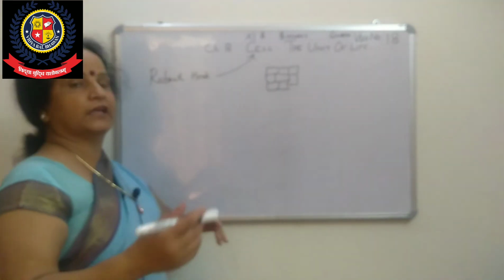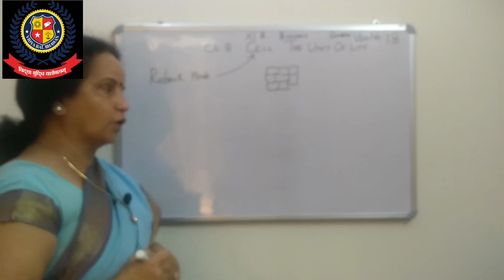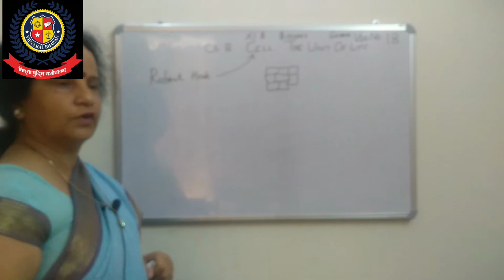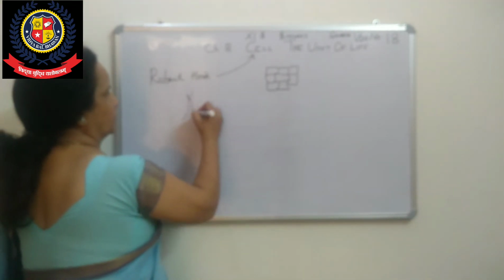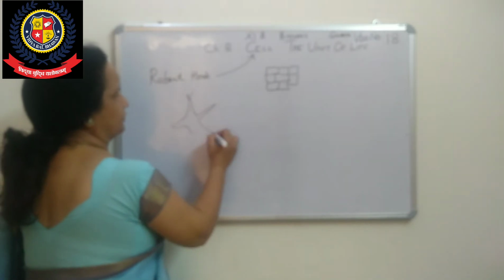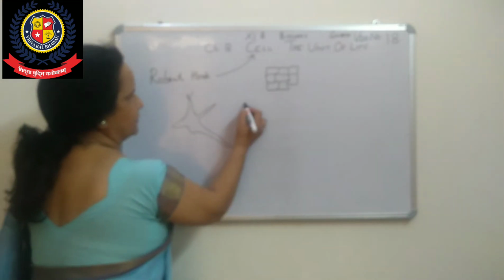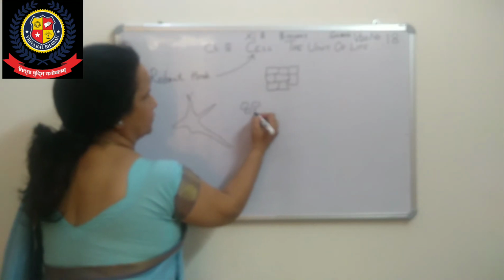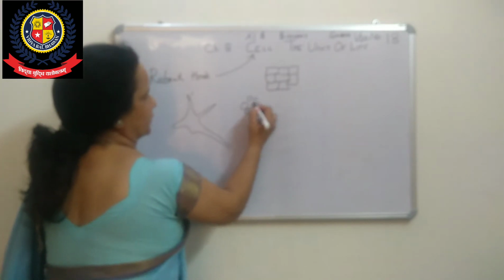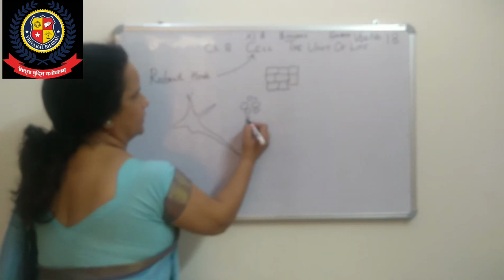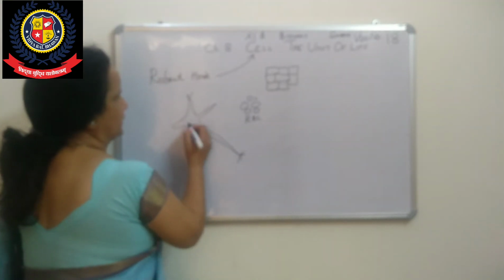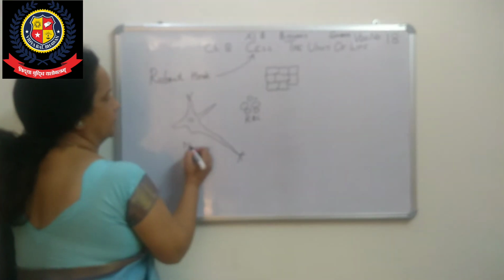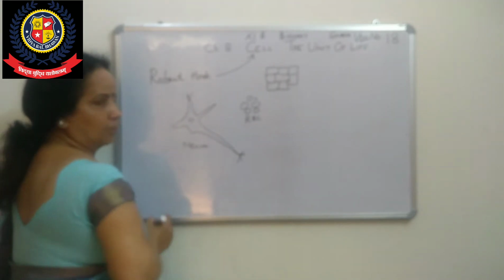Now, cells vary in shape and size. All of these are different shapes. As you know, the nerve cell. In the previous class we covered nervous tissue, which has a different type of shape. The RBC, or red blood cell, is the smallest cell in the human body, and the nerve cell is the largest, longest cell in the human body. I am talking about the human body.